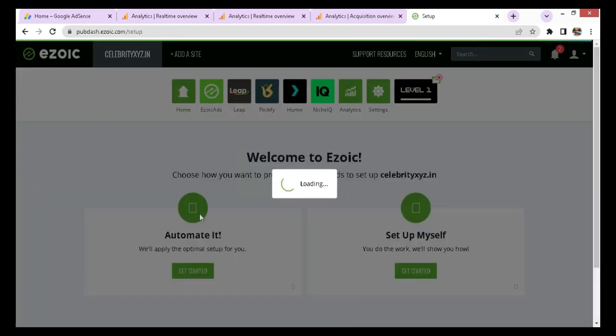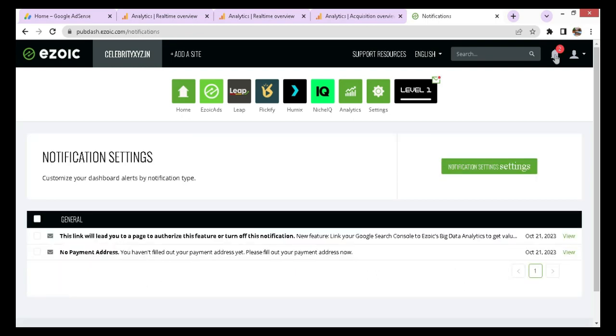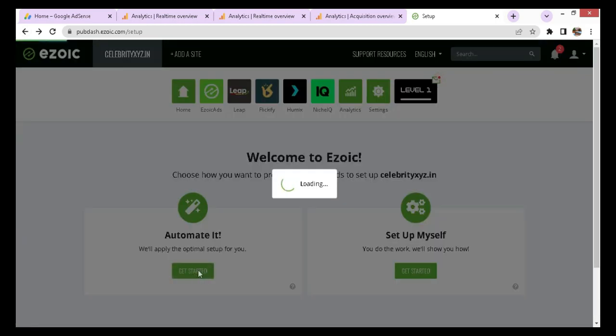Click on get started. Here is the Ezoic dashboard. They are giving you 2 options to set up your ads. First one is automatic and the next one is to set up by yourself. Before that, let's see the 2 messages that you will be receiving. First one, to link your Google Search Console. And the next message is to add your payment details. Now we will go back and click on automate it.